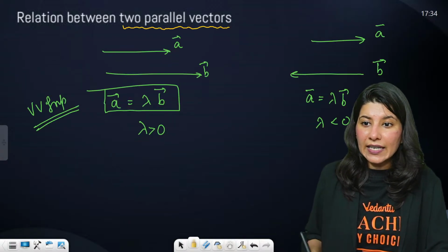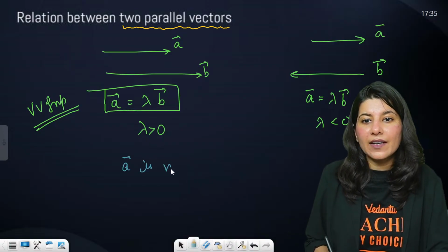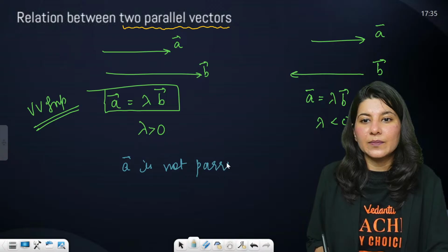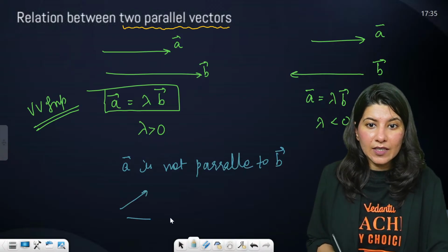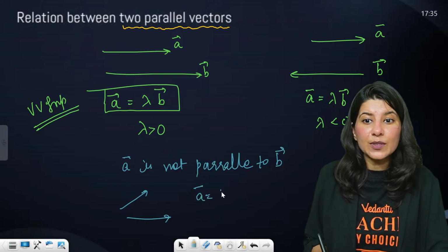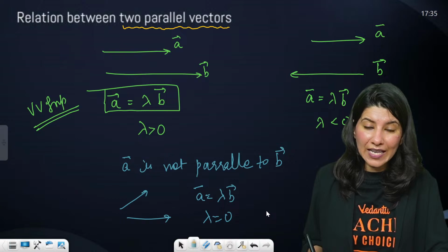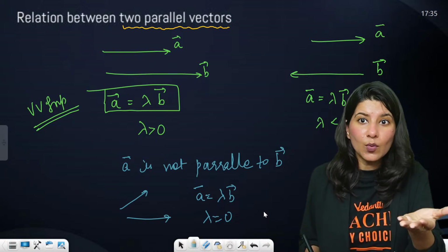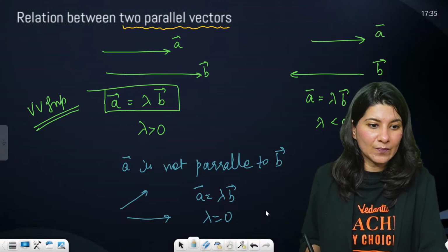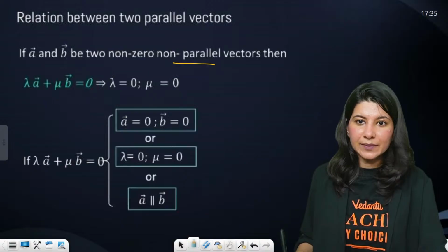And if A is not parallel to B, then what will happen? A vector, B vector. If you write A equals lambda B, then lambda should come out as 0. That means mathematics is telling you, this is not parallel vectors. Clear?